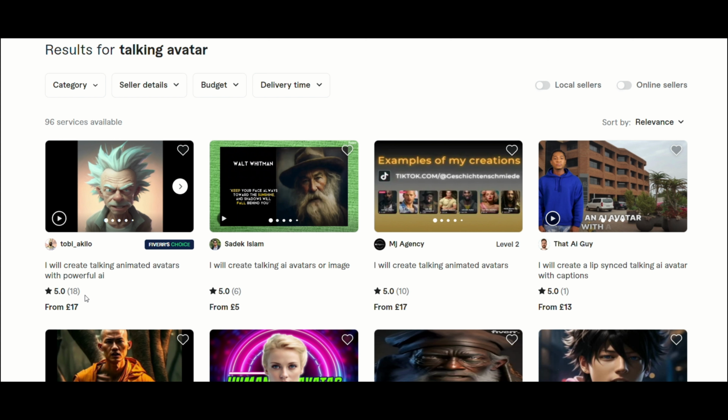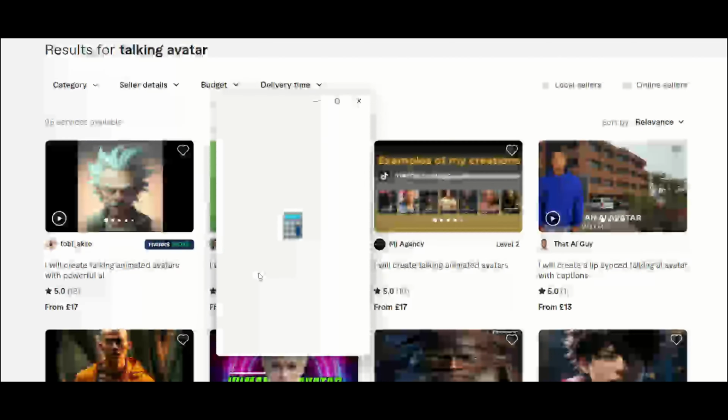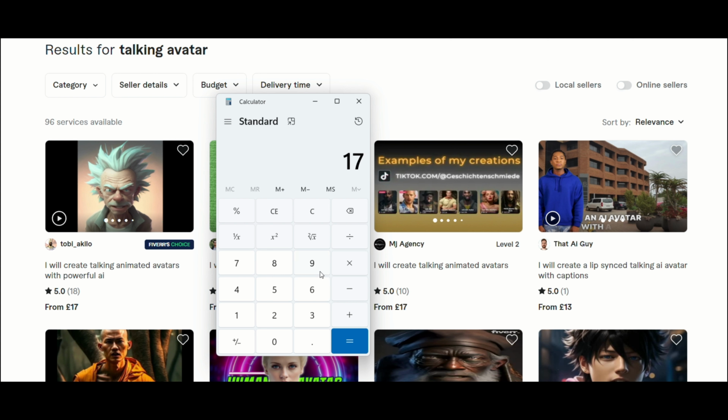He charges a minimum of £17 per avatar, and has received 18 positive feedback, and we all know that not everyone leaves feedback. But let's do the calculations on the positive feedback he has received. So 18 times 17 equals 306, so he has roughly made £306 from just around 5 minutes of work and from using free AI tools. How awesome is that? All you have to do is sign up and start selling your services.